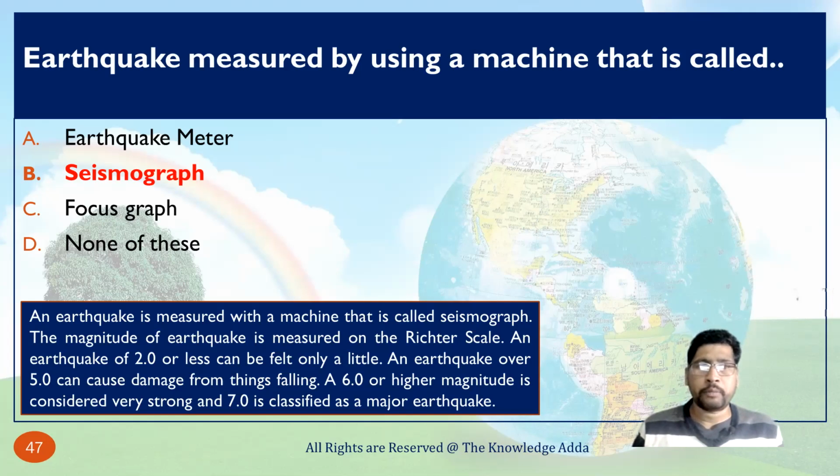An earthquake of 2.0 or less can be felt only a little. An earthquake over 5.0 can cause damage from things falling, a 6.0 or higher magnitude is considered very strong, and 7.0 is classified as a major earthquake. So by using a seismograph we can measure earthquakes, and the magnitude is measured on the Richter scale.